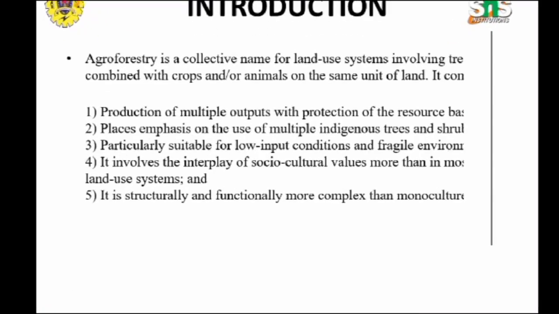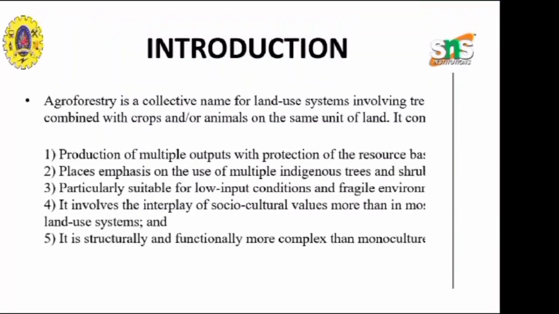Farmers have practiced agroforestry since ancient times. Agroforestry focuses on the wide range of trees grown on farms and other rural areas. It is a collective name for land use systems involving trees combined with crops and also with animals on the same unit of land.